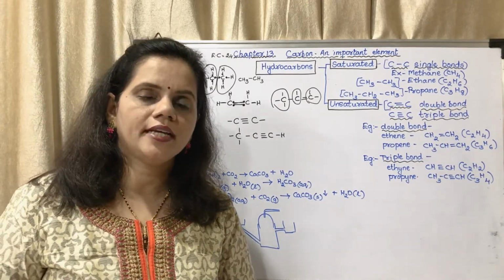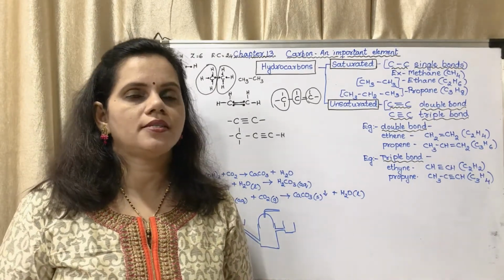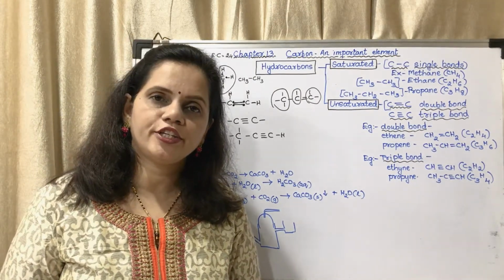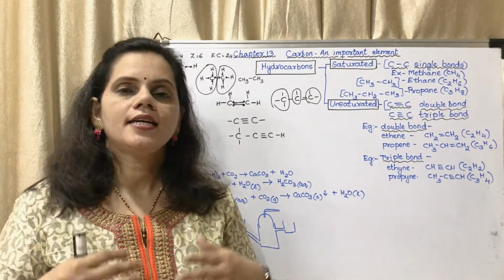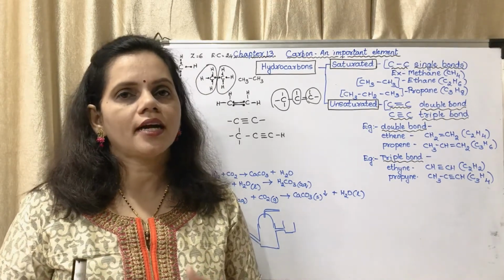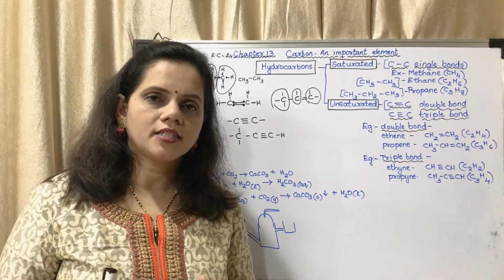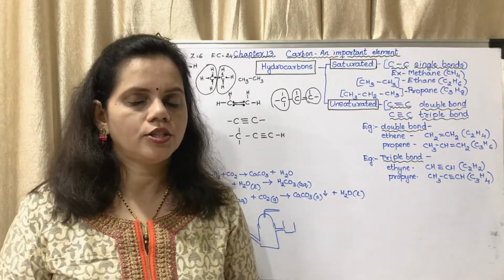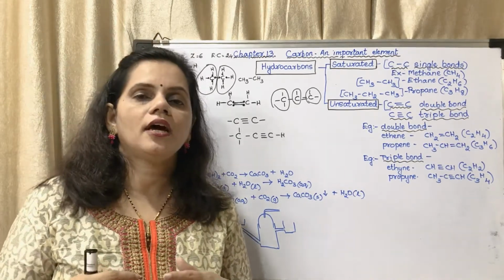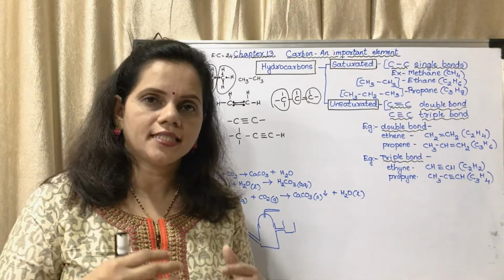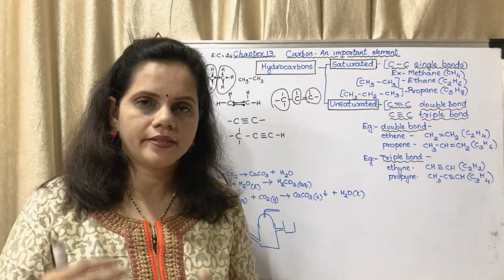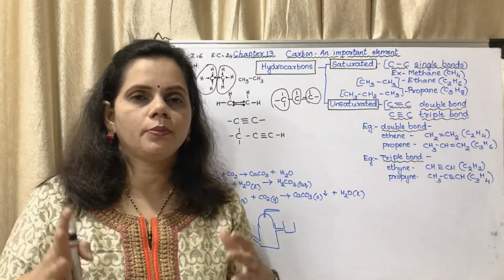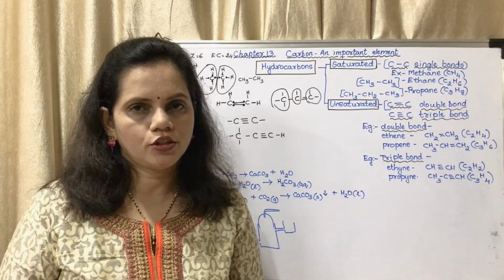Basically what you will have to write: what are hydrocarbons? Hydrocarbons are organic compounds containing hydrogen and carbon. They are classified into two, saturated and unsaturated. Saturated compounds have carbon-carbon single bonds. Unsaturated hydrocarbons have carbon-carbon double bonds or carbon-carbon triple bonds. You have to write at least one example each of carbon-carbon single bond, double bond and triple bond. This will be your answer for a 3 mark or a 2 mark question.